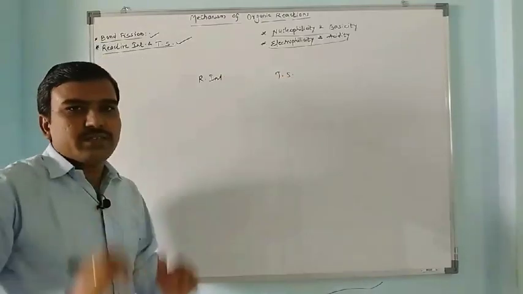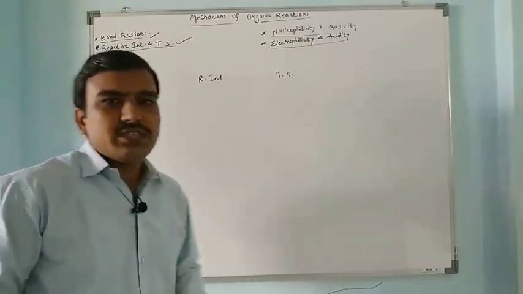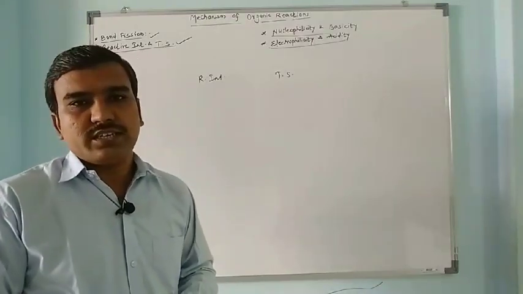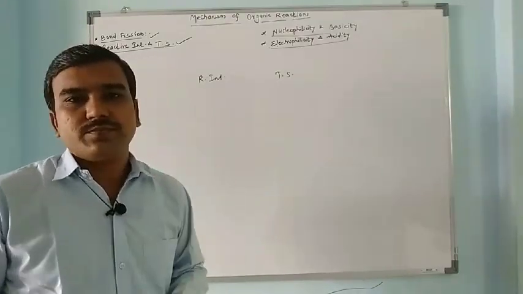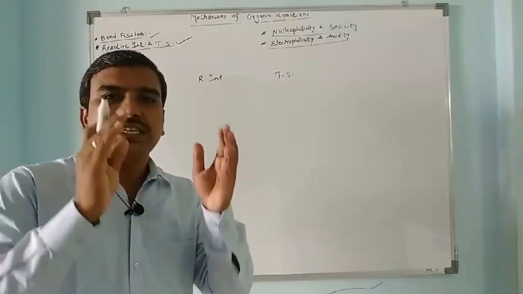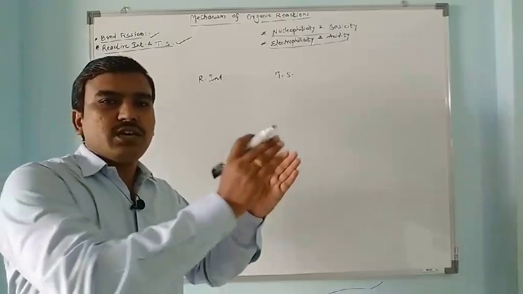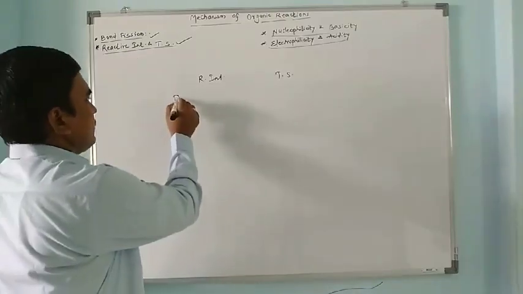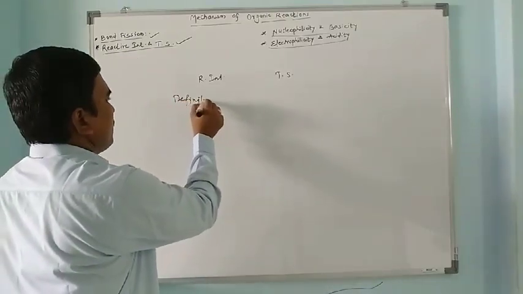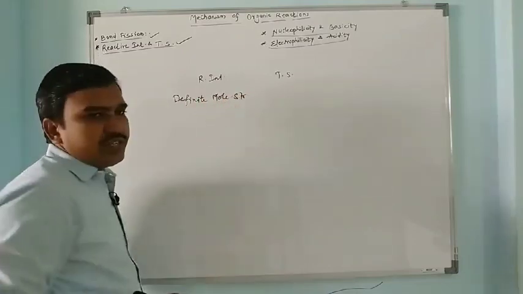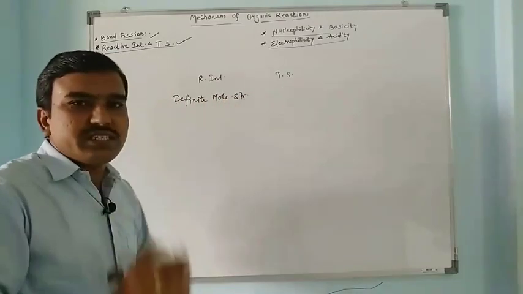So these are reactive intermediate and transition state. What are the differences? What is a reactive intermediate? It is a short-lived species generated during the progress of organic reactions. But these species have a definite molecular structure and geometry. But the transition state, what is transition state?